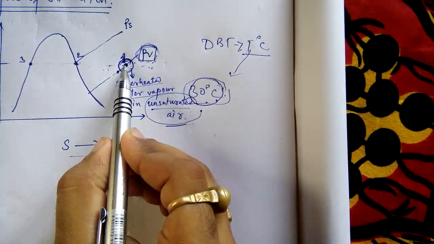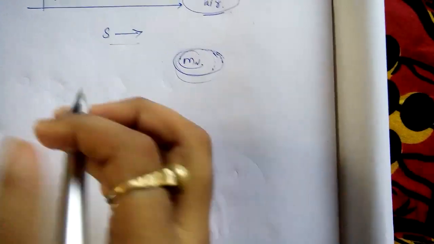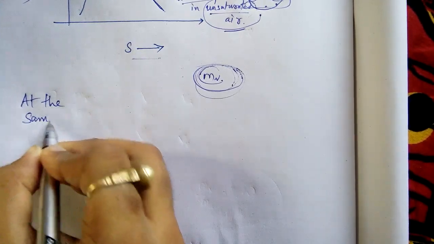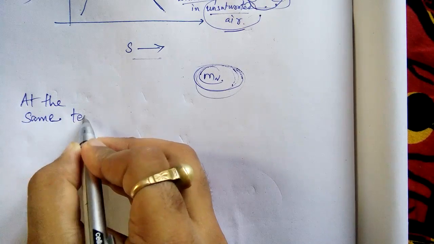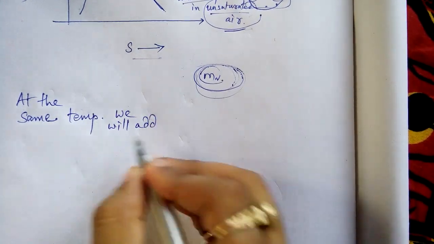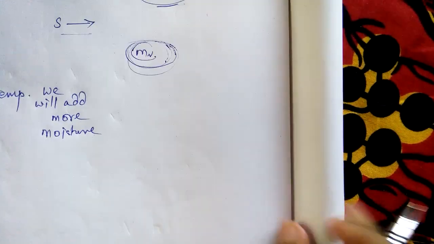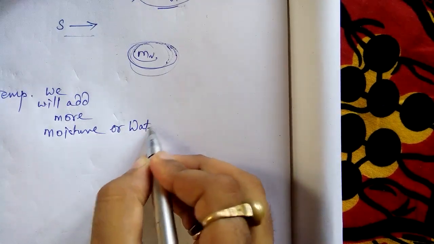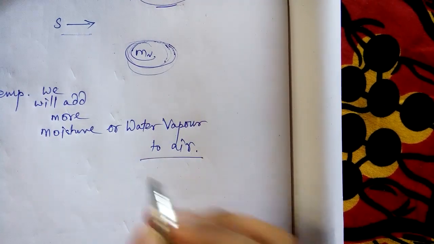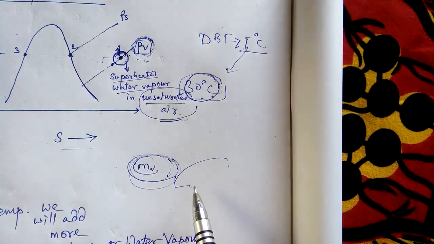Here this is state point 1 and at the same temperature we will add more moisture or water vapor to the air. So I have told you that adding more moisture means pressure will increase, but